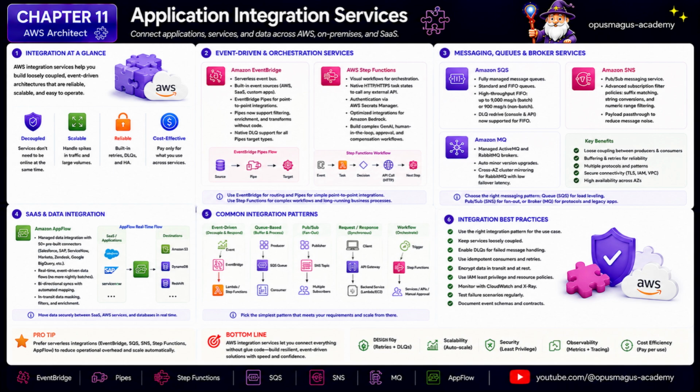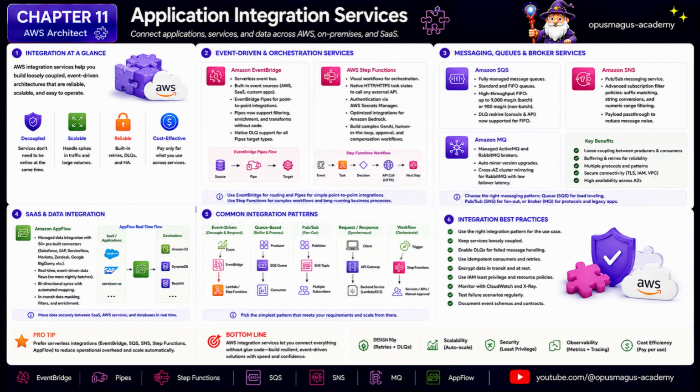Chapter 11 covers AWS Application Integration Services, SQS, SNS, EventBridge, Step Functions, Amazon MQ, and AppFlow. The core theme is connecting systems without creating brittle point-to-point code everywhere. Application integration exists because real systems rarely run as one clean application.